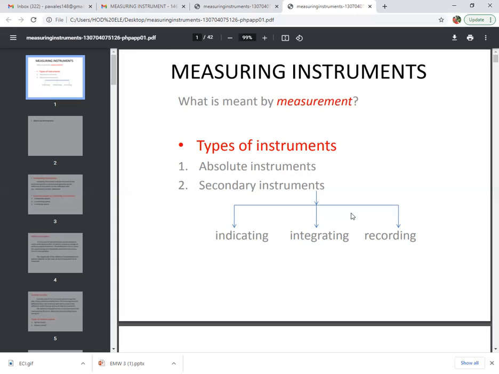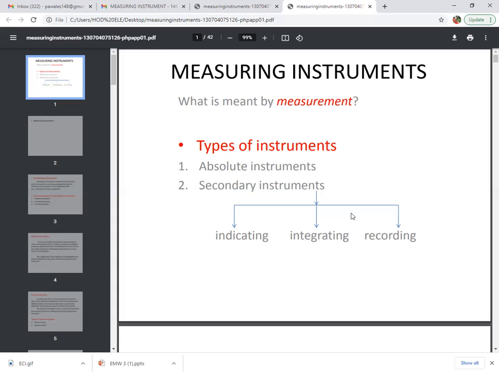The best example of these integrating instruments is the energy meter, and we know that energy is the power consumed over a time period. Within a specific time period, how much power is consumed? That means here power is one quantity and time is another quantity. In how much time how much power is used, these two quantities get integrated and give one finalized result, which is nothing but energy. So the energy meter is the best example of our integrating instrument.